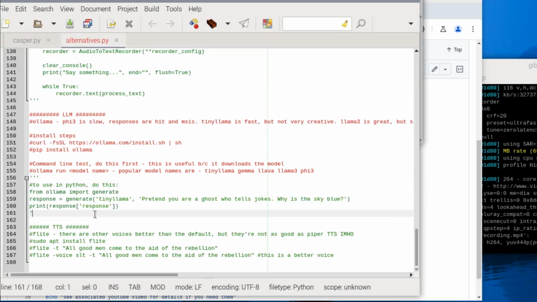And then the last thing here, if you don't want to use Piper for some reason, there are lots of text-to-speech alternatives. I found a lot of them didn't want to run on the Raspberry Pi 5 very well. So one that will run is Flite. So for example, you do a sudo apt install flite, and then you can just run this from the command line. Let's see what it sounds like.